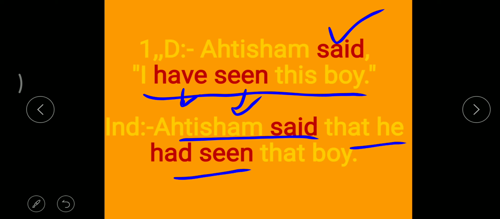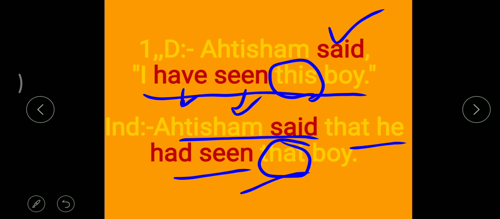So present perfect was changed into past perfect. "Have seen" has been, here we changed it into "had seen." So we'll write it like this: Acham said, "I have seen this boy." और past tense में indirect में लिखेंगे, Acham said that he had seen that boy. This boy will change into that boy. As I have mentioned in the previous lecture, the nearness is changed into the fartherness. If something is near you, it will be regarded as if it is very far away from you. So this boy will be changed into that boy, the boy that Acham was talking of.